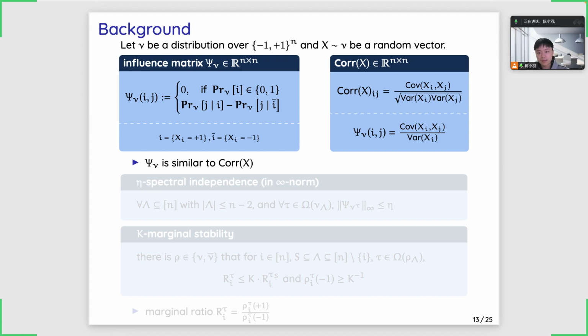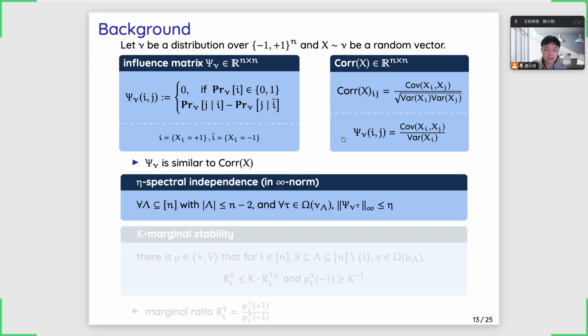The entry in the ith row and the jth column of the influence matrix is just a subtraction of the marginal probability on the jth coordinate with different conditions on the ith coordinate. This is also known as the influence from i to j. And it is straightforward to verify that the influence from i to j is actually a normalized covariance between xi and xj. And the influence matrix is similar to the correlation matrix of the random vector x.